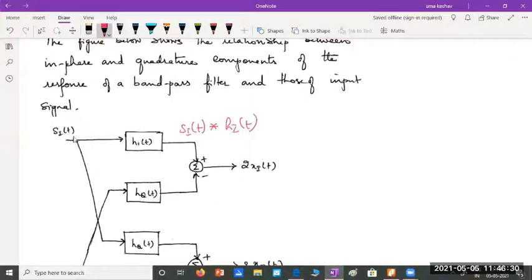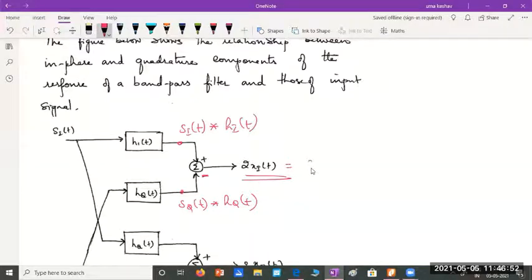Please remember, a signal passing through a system, the output will always be SI convolved with HI. The output at this point is SQ convolved with HQ of t. And from SI, HI, I am going to subtract. You see there is a minus sign. That will yield the value 2xi of t.